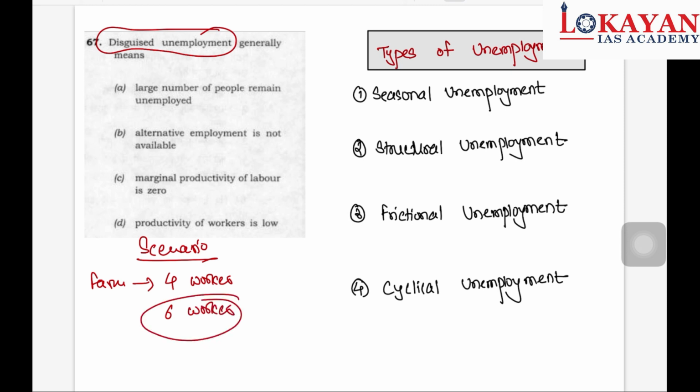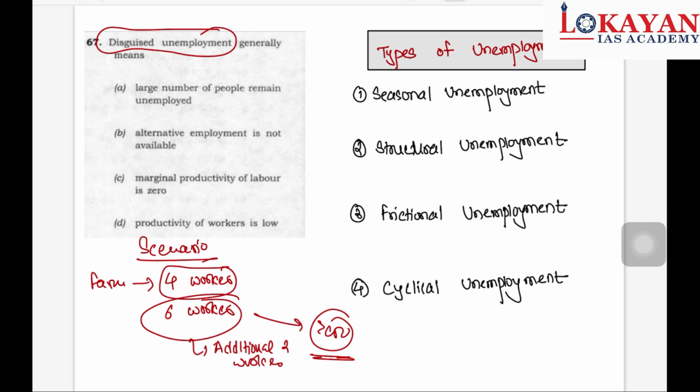So whatever task is there, that can be done with the help of these 4 workers. But still we have employed additional 2 workers. So marginal productivity of these additional 2 workers is 0. So this scenario is known as disguised unemployment.